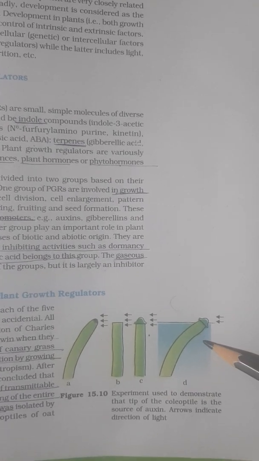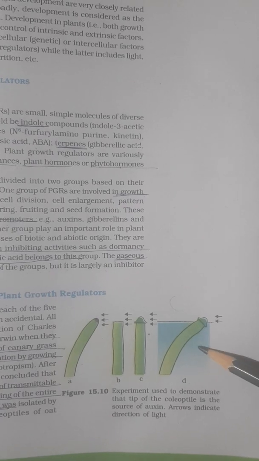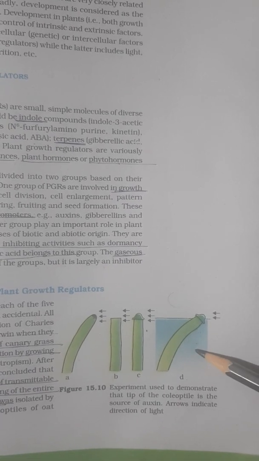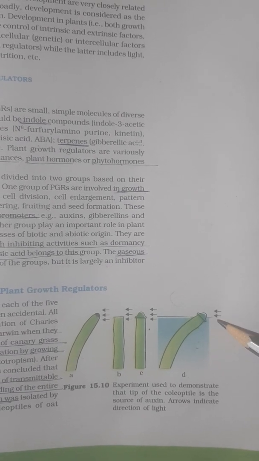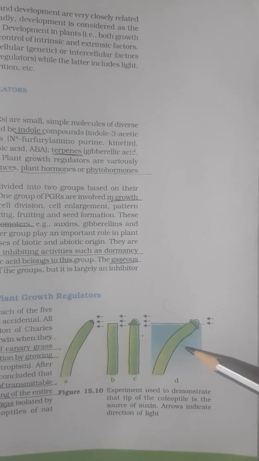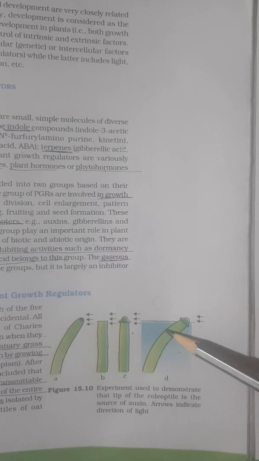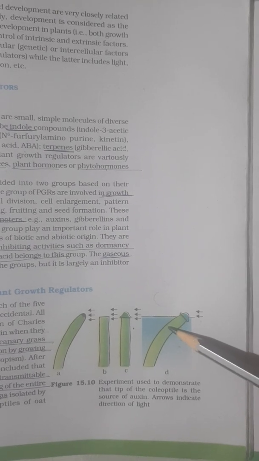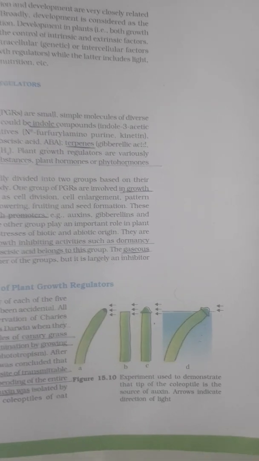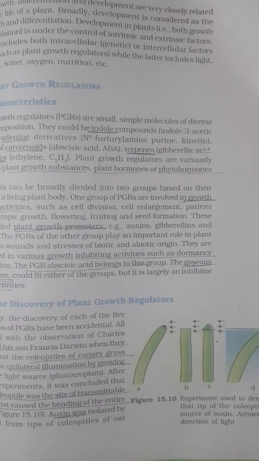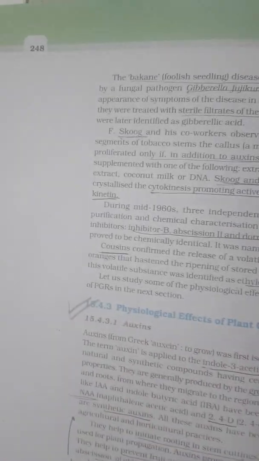So you can see here the auxin bending experiment. This shows that wherever sunlight is there the auxin concentration will be less. In the shady region, the concentration will be more. Because of this concentration difference, there is this bend. So that is how auxin was discovered.